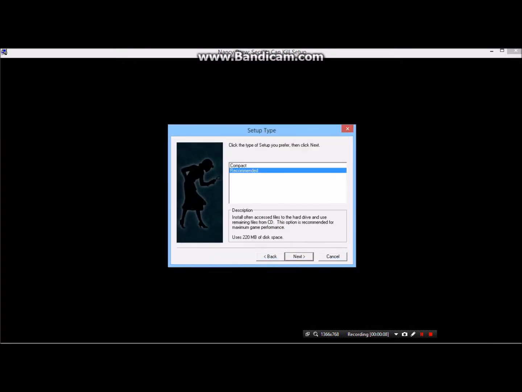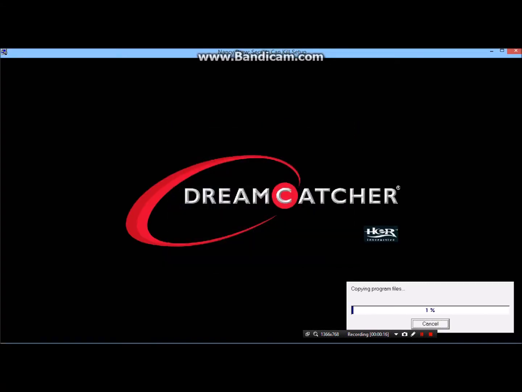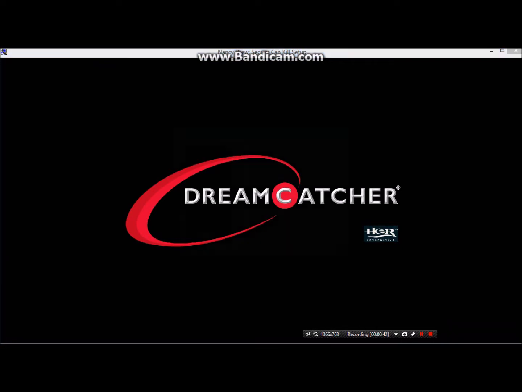next, next, next. Make sure to have that clicked, and next again. One more time, and again. That should install. Now, before you mount that disk, make sure to take out all your disks out of your disk drive. It won't start the installation until all your disks are out of the actual disk drive. Once you do that, just mount the first disk, and then go on like I showed you.